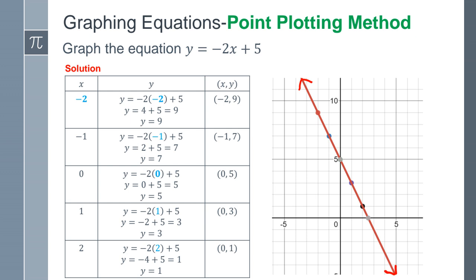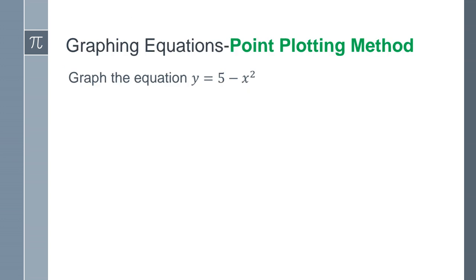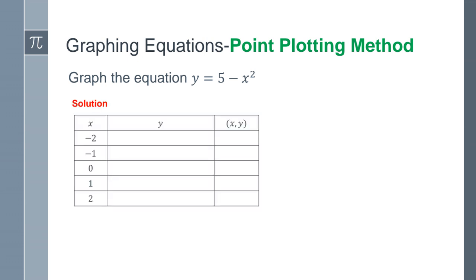Okay. So another way of plotting points, given this equation, is we can try it one more time, doing the plotting method by doing a table. Okay. Again, the system will give me already options for x. They're giving me these negative 2, negative 1, 0, 1, and 2. My goal is to find the y value and then put it as an ordered pair. Okay, so let's go down the row.